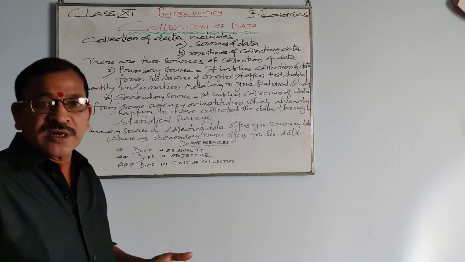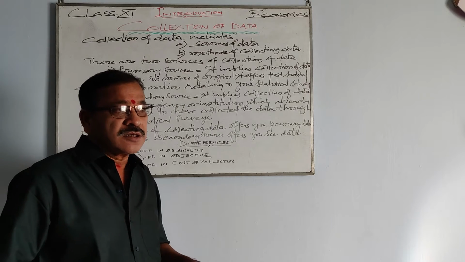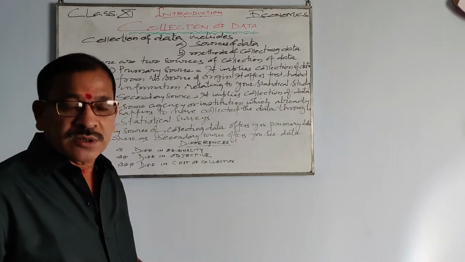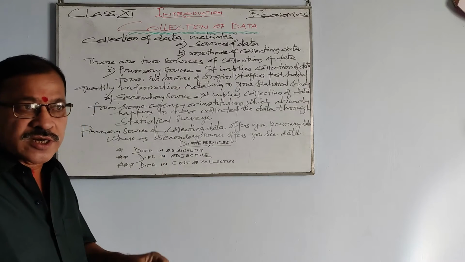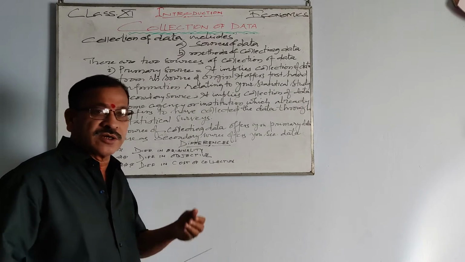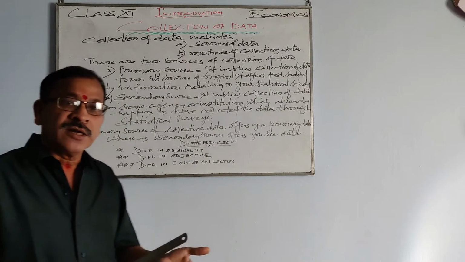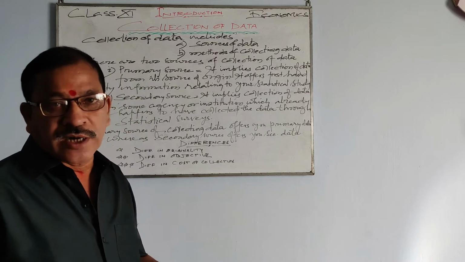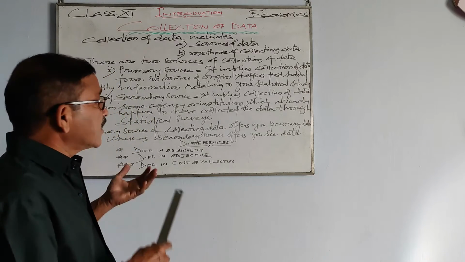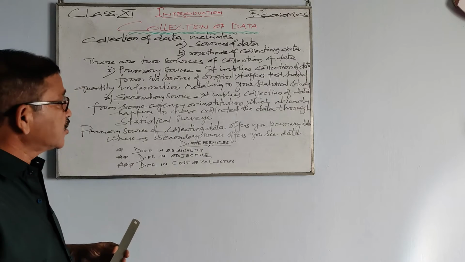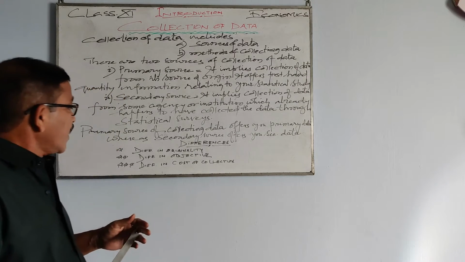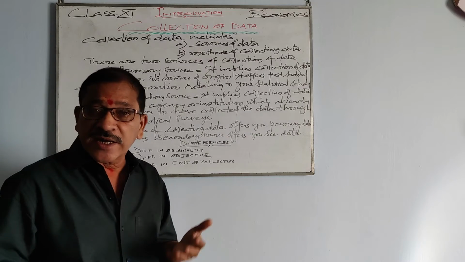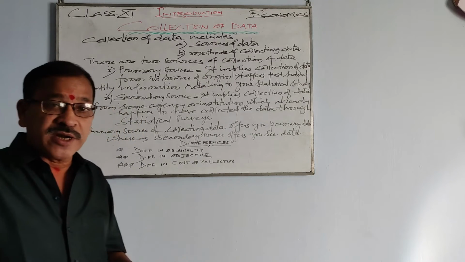So you go to them and collect the data. That is the secondary source, and you need not go to the origin of the data. You simply go to an institution or an agency and collect the required data, and that is known as secondary source.